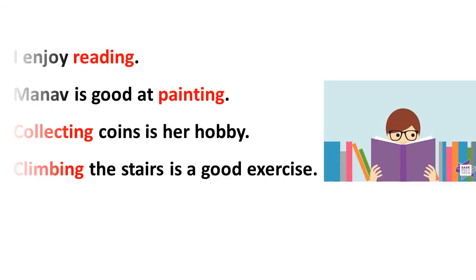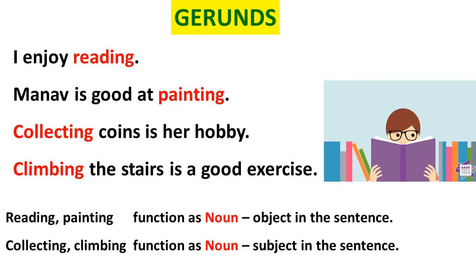To understand it in a better way, let's take a few more examples. The first sentence says, I enjoy reading. I enjoy what? The answer is reading. Manav is good at painting. Manav is good at what? And the answer is painting. Third sentence says, collecting coins is her hobby. What is her hobby? Collecting coins. Fourth sentence says, climbing the stairs is a good exercise. What is a good exercise?